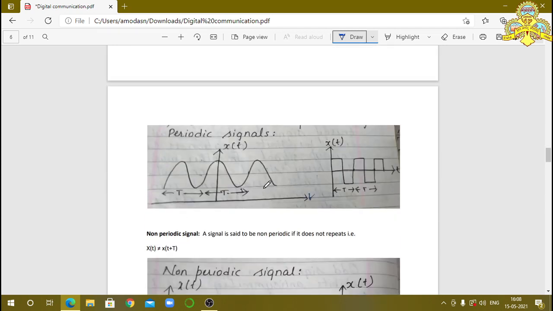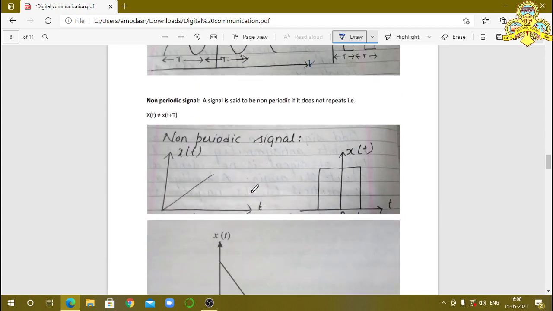It may be square wave pulses, it may be sine wave pulses, it may be sawtooth waveforms, it may be triangular waveforms. These all are considered periodic signals. Non-periodic means there is no one particular continuous waveform. Here the signals are not periodic.